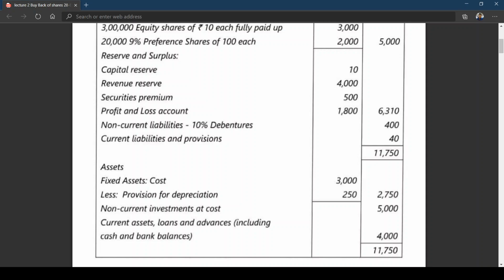Whenever we are into this topic, we should be looking at buyback of shares. A few things you need to observe: the equity share paid up capital, and the column of reserves and surplus. In reserves and surplus, what is important for us is free reserves, including security premium. If you see this on the screen, revenue reserve, security premium and P&L account will be considered as free reserves. Right? We have discussed this in the last class.